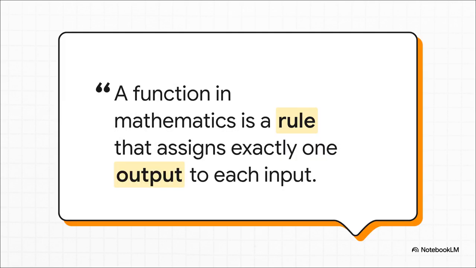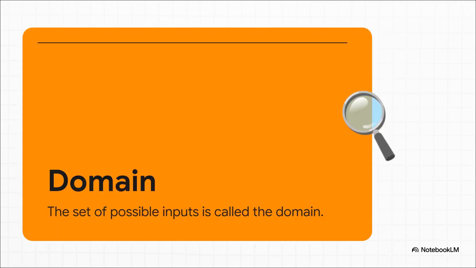Our source material offers this brilliant, almost tactile metaphor that I absolutely love. It says, think of a function like a machine. You put in a value, the machine follows a rule, and you get one result back. It takes this incredibly abstract mathematical idea and completely grounds it. You literally feed something in, the gears turn according to a very specific rule, and boom, a predictable result pops out. Now, to keep any machine running smoothly, you need raw materials.